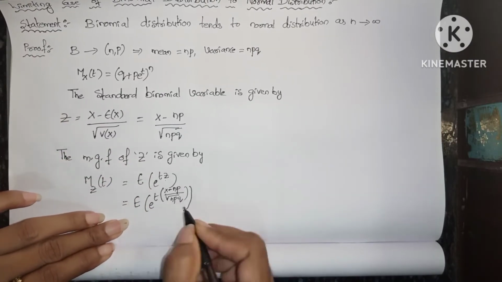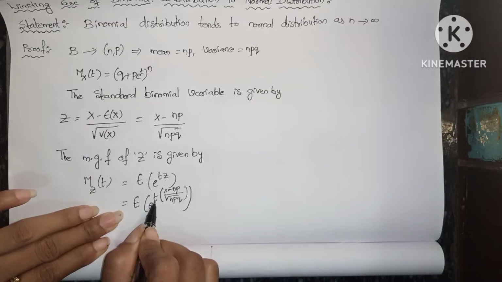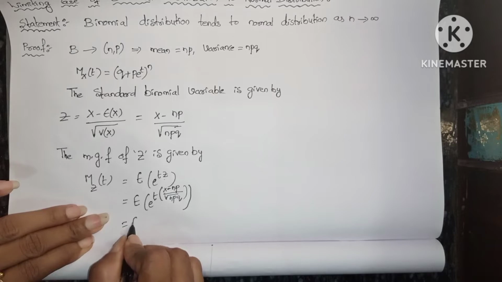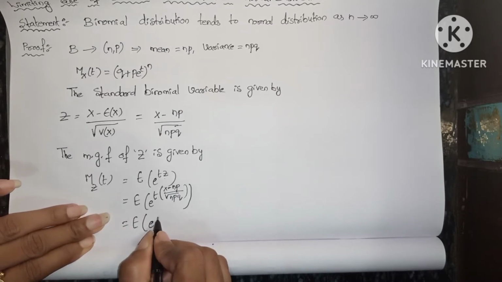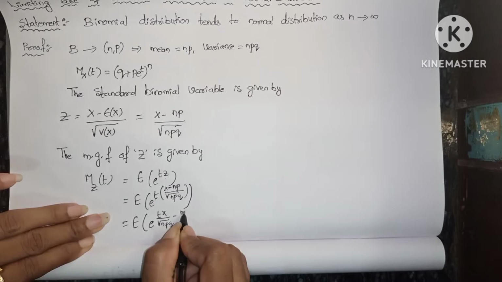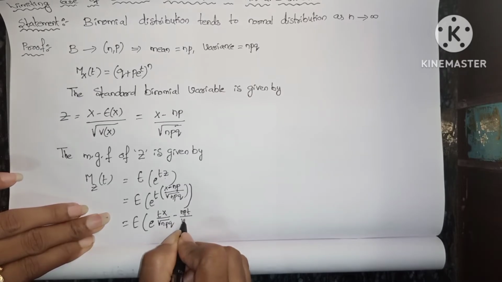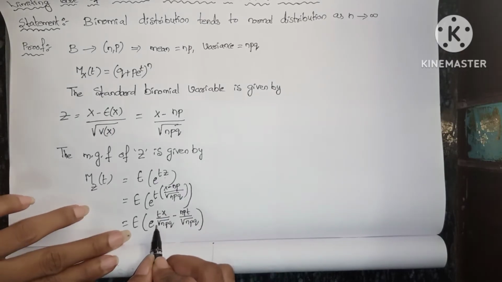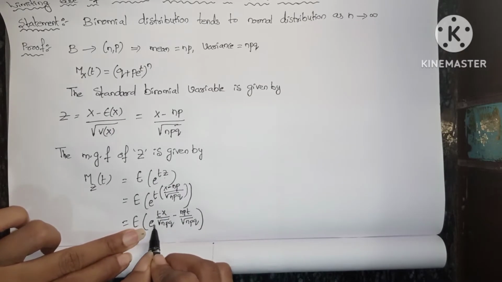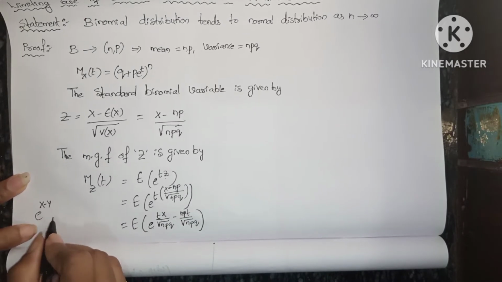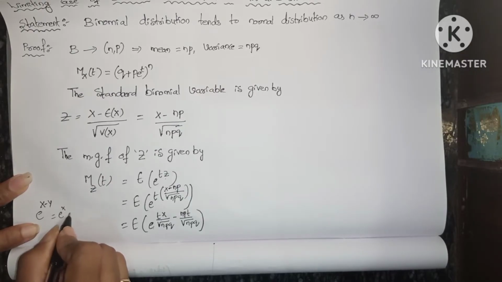Now we multiply this t with both terms. So expectation of e power tx by square root of npq minus npt by square root of npq. If you observe, this is in the form of e power x minus y, and e power x minus y we can write as e power x into e power minus y.